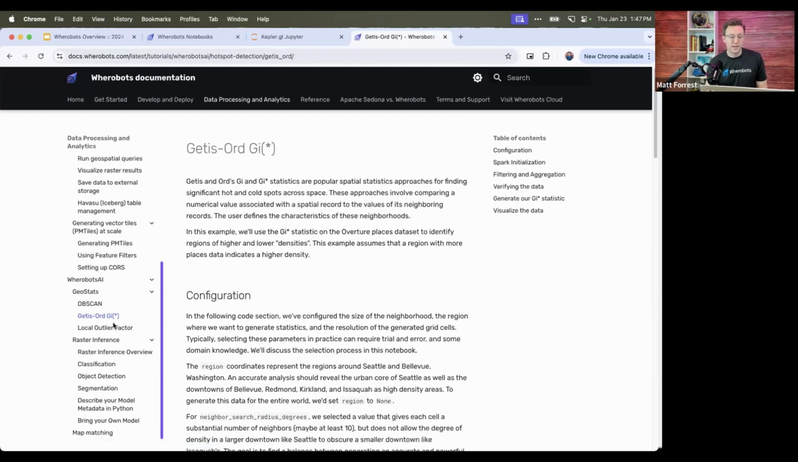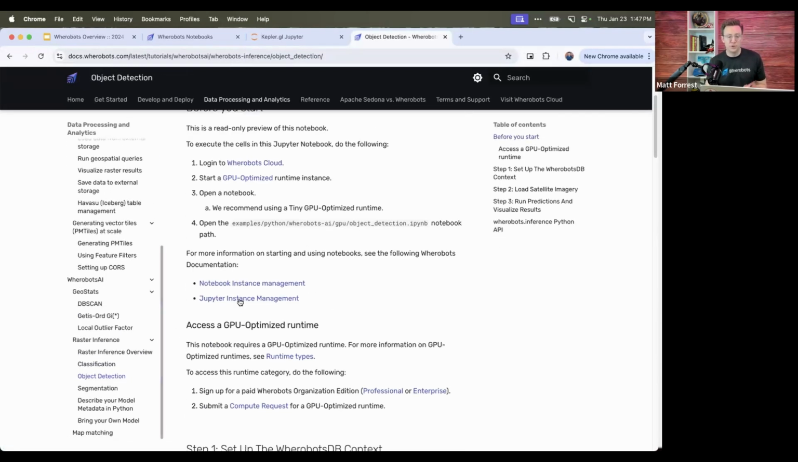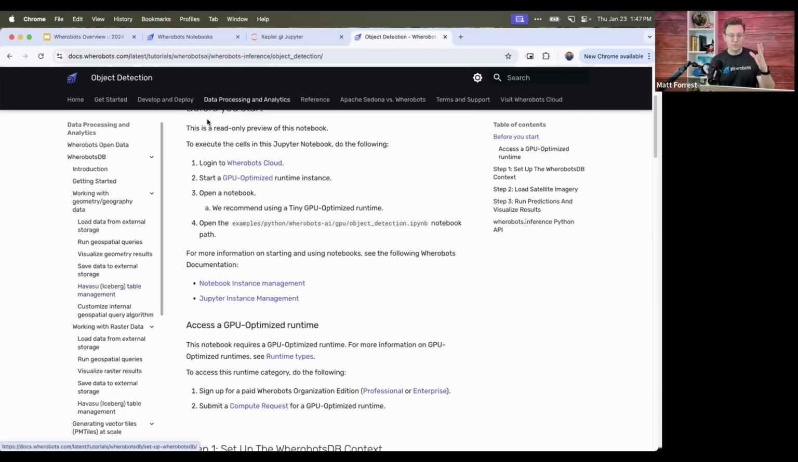So you can do things like some spatial clustering, and then obviously the raster inference. There are example notebooks to do this in raster inference as well, should you want to do those different pieces too. So this will give you a very functional view if you want to go through these different things.